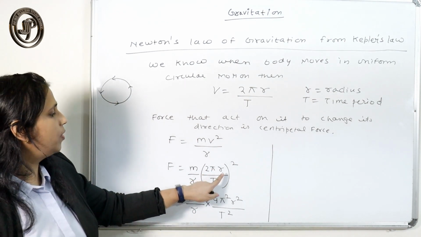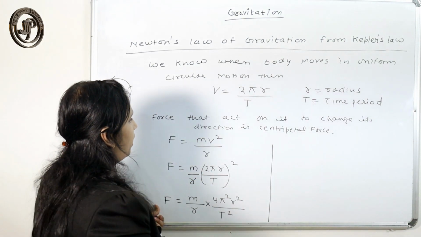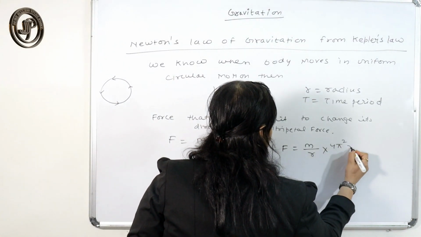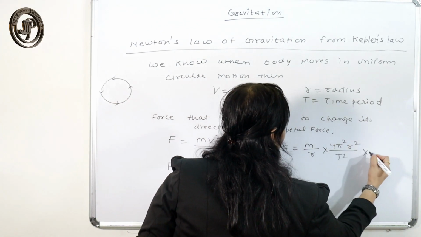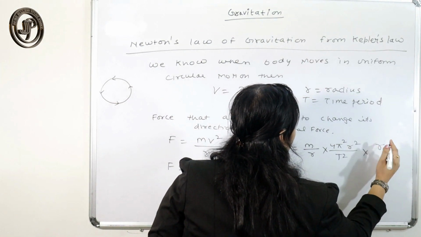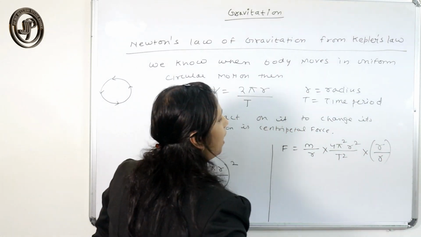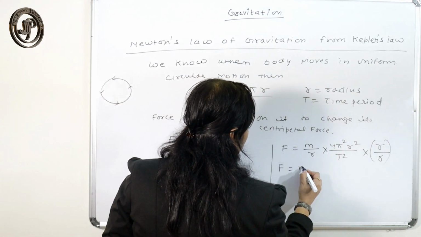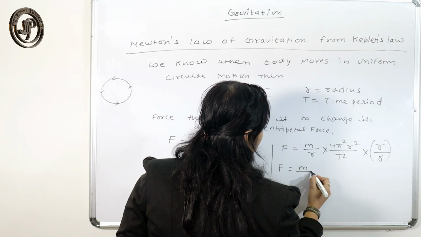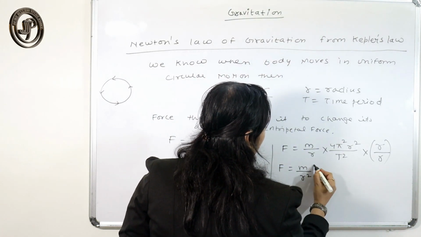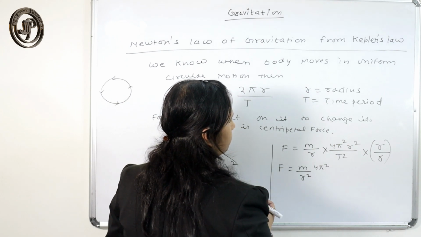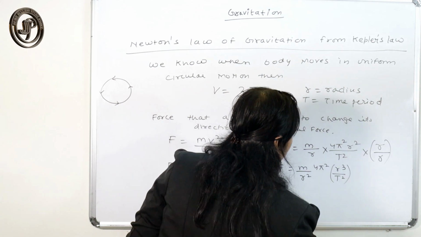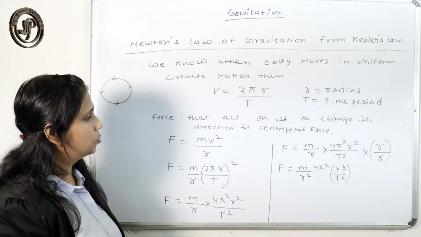We have opened the square. Now I am rewriting this here, and I multiply and divide by r. Then what I got is F is equal to m upon r square into 4 pi square r cube by T square. Okay, r cube by T square.